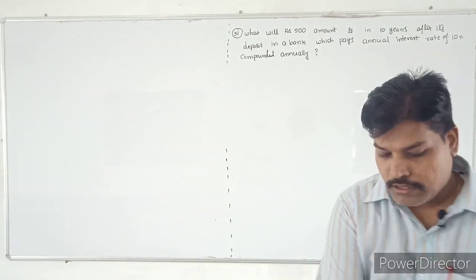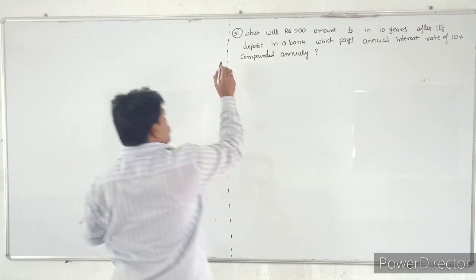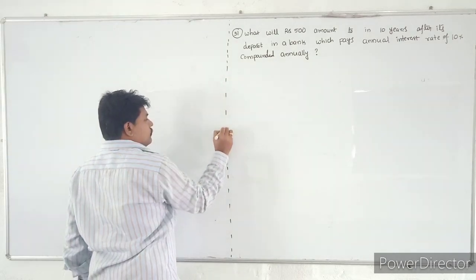See the question number 31. What is the question number 31 here?